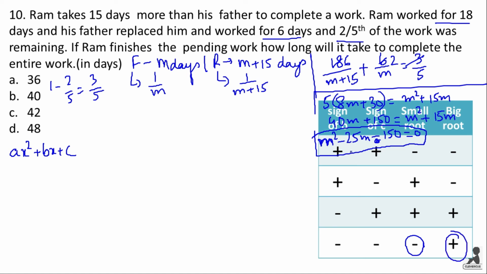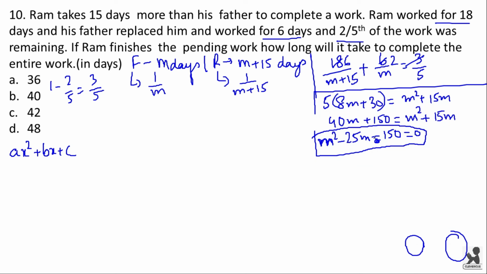See, I will tell you what are the small root and big root. Here we have 25m and 150. Here small root and big root will be 5 and 30, because 30 minus 5 is 25 and 5 into 30 is 150. Here this is minus 5 and plus 30. We have to ignore this minus sign because we don't get days in negative terms. So plus 30 is the answer for m. So father takes 30 days to finish the work and Ram takes 45 days, that is 30 plus 15, 45 days.